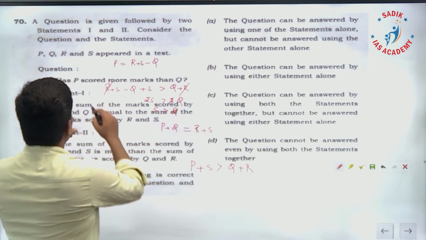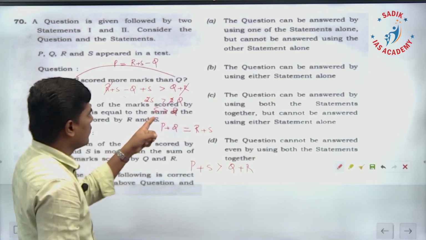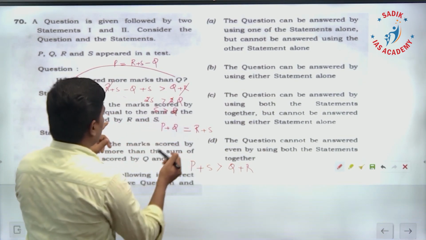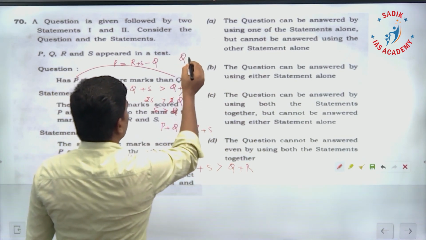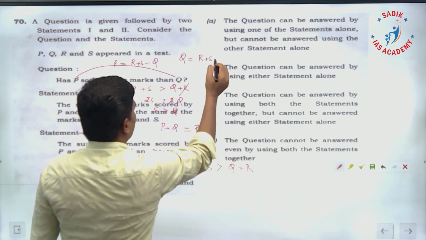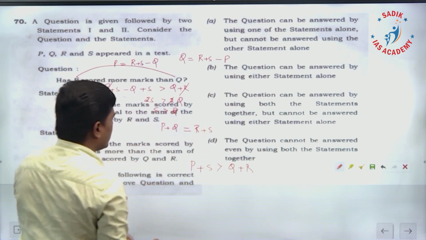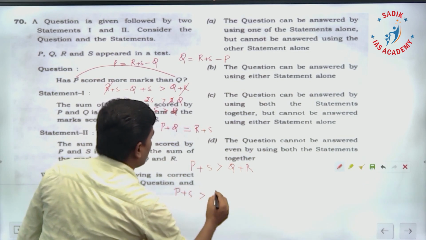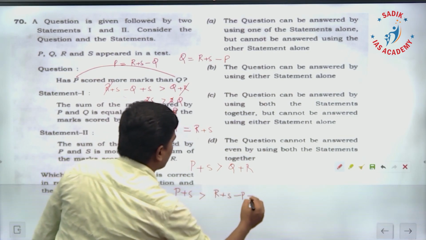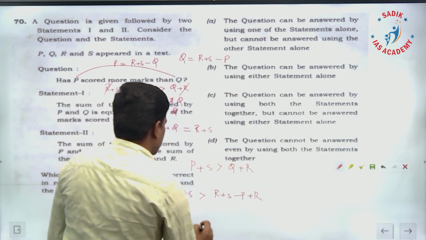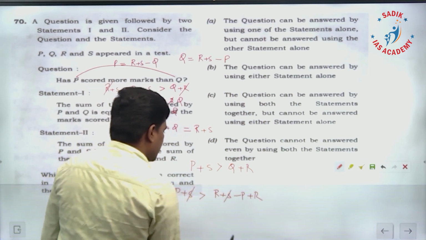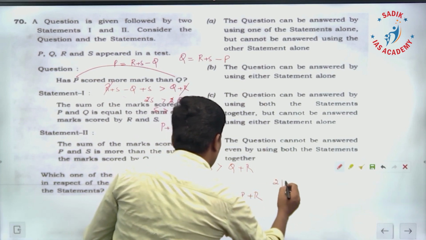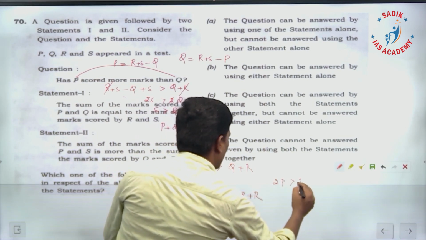Now we need a relation between P and Q only. Here we are getting S is greater than Q. Similarly, if you take the other possibility, from here I take Q is equal to R plus S minus P. Now I am replacing Q in P plus S greater than Q plus R: Q is R plus S minus P, plus R. S on both sides will get cancelled, and you bring P to one side, that is 2P greater than 2R.